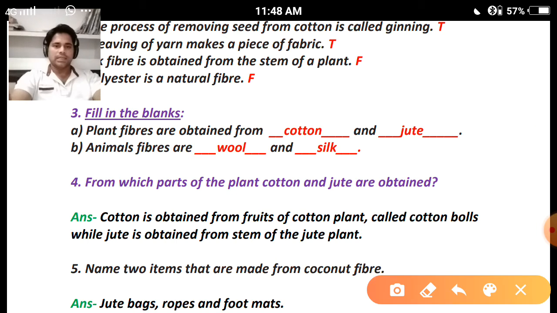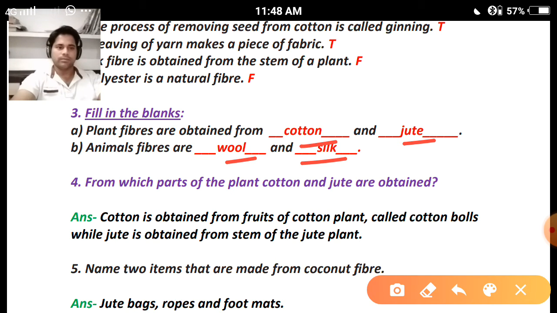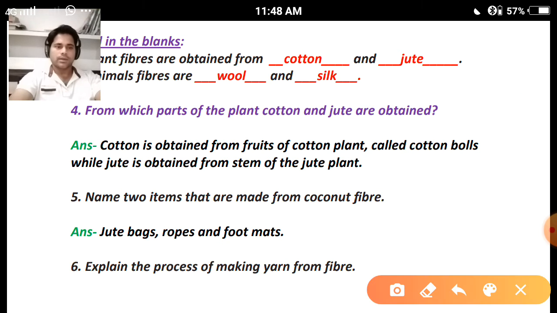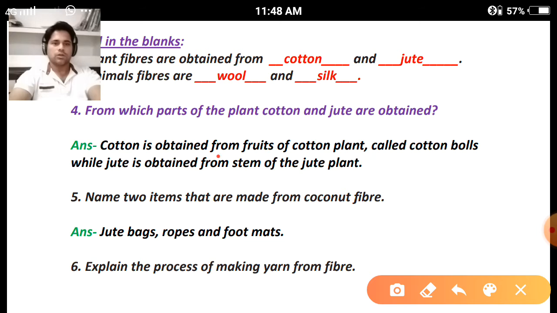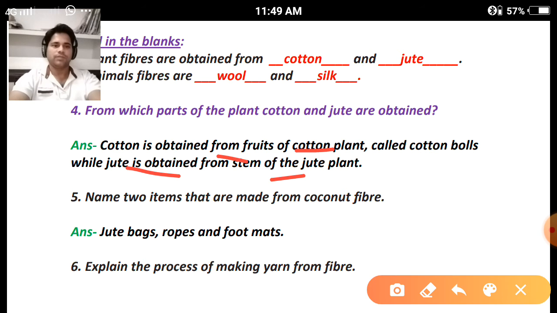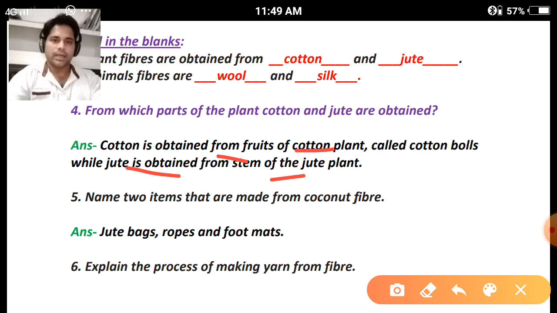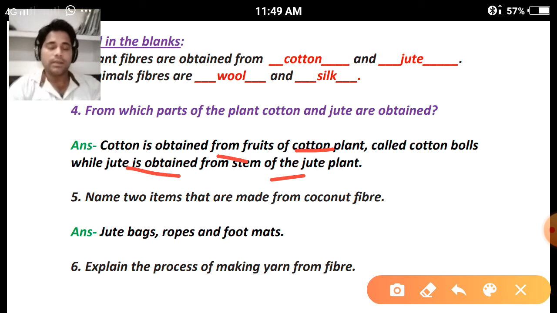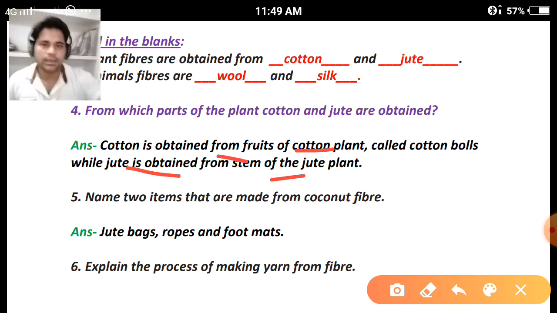Question number 3, fill in the blanks. Plant fibers are obtained from cotton and jute. That is very easy. Animal fibers are wool and silk. Already we have seen this in the notes. You can learn from there. Question number 4, from which parts of the plant are cotton and jute obtained? Cotton is obtained from the fruit part of the cotton plant called cotton balls, while jute is obtained from the stem part of the jute plant. Clear? Already we have seen this in the chapter notes. So you can revise from there.